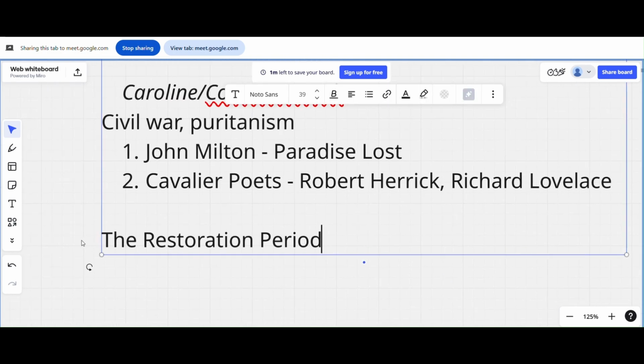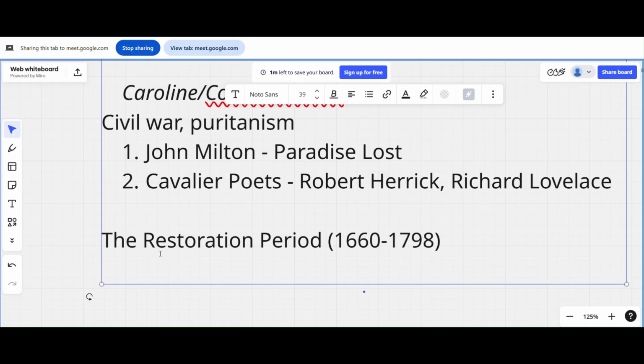So the Restoration period, like I've mentioned, keep this in your mind always. 1660, the throne was restored here, so it's called the Restoration period. 1660 to 1798. Just keep this in your mind. It's so important, the Restoration period. Before this was known as the Renaissance period. From 1500 to 1660 is the Renaissance period. From 1660 is the Restoration period, the restoration of the throne, the crown. So monarchy was restored, there are so many problems here.